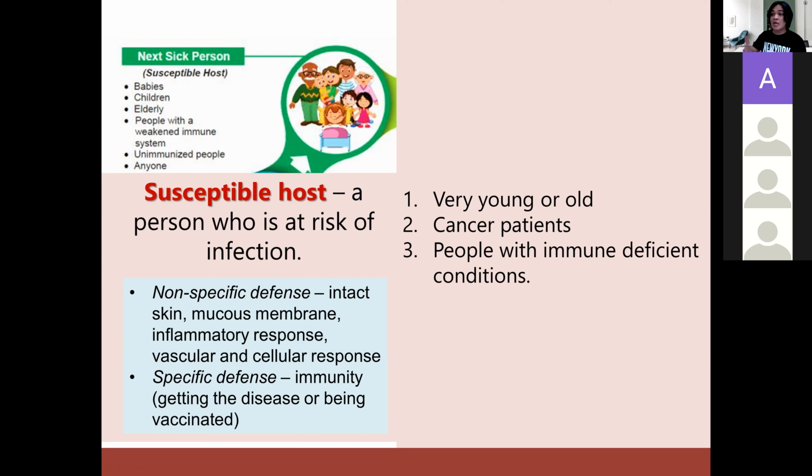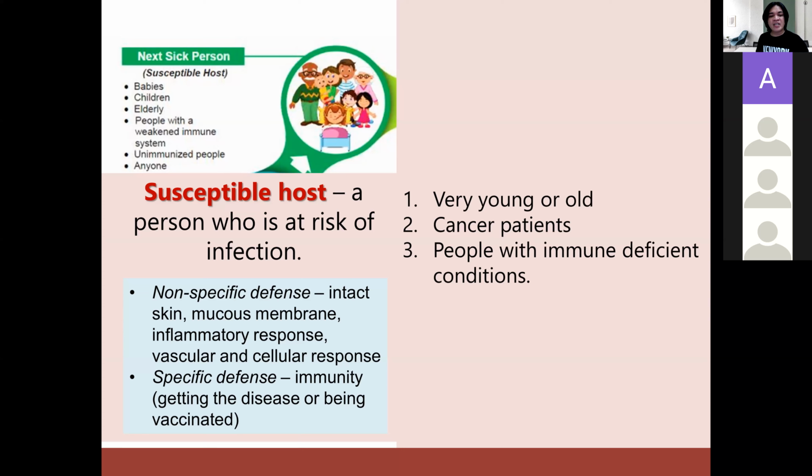Again, even if the microorganism is strong, if the host is not susceptible, infection will not occur. However, if the host is susceptible, the host is very young, the host is very old, the host has cancer, or the host has a low immune system, then infection will occur.